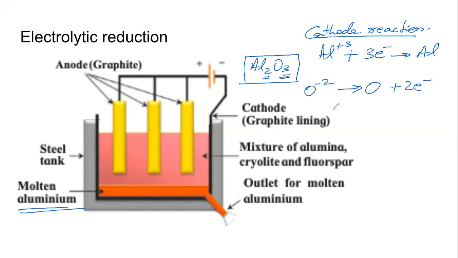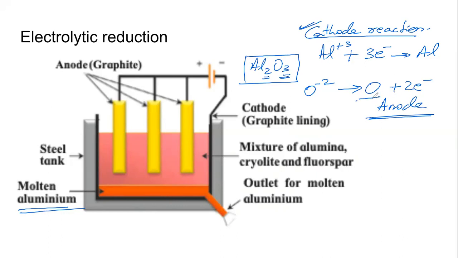This will happen at anode. This is removal of electrons, so this is also called as oxidation. What is happening at cathode is we are adding electrons, so that is reduction. Reduction happens at the cathode. Oxidation happens at the anode.